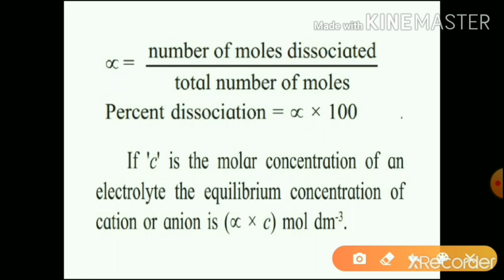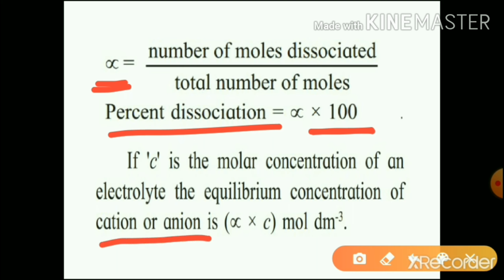total number of moles. Once we get the alpha, we can determine percent dissociation also by multiplying alpha with 100. And also we can determine the equilibrium concentration of the ions, cations or anions, by multiplying alpha with C. C is the concentration of that given electrolyte. So in this way we can determine the equilibrium concentration of ions, cations or anions in that solution.